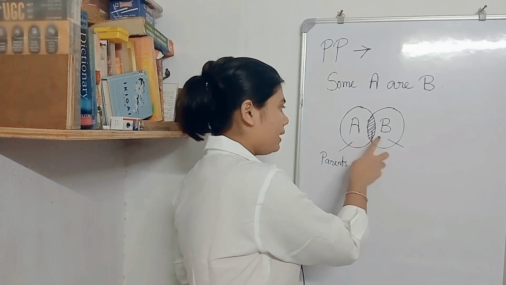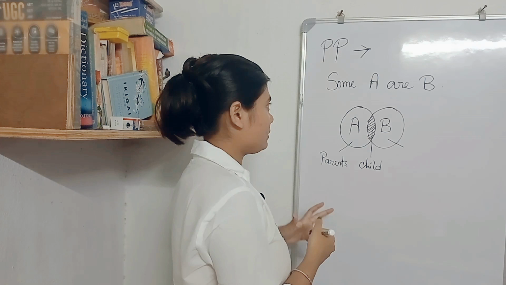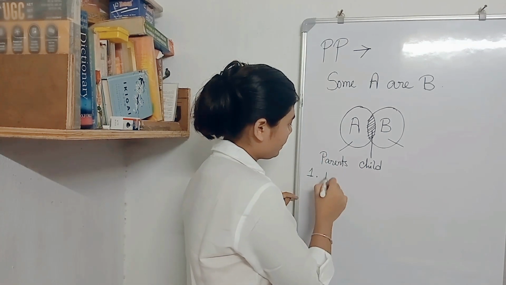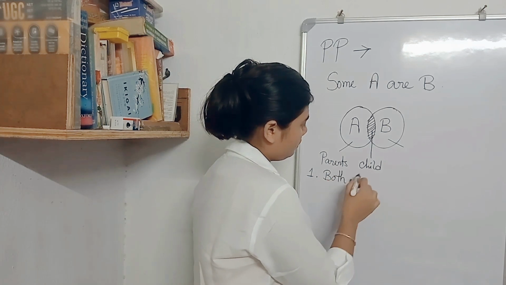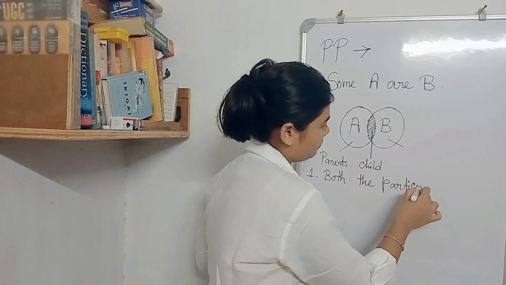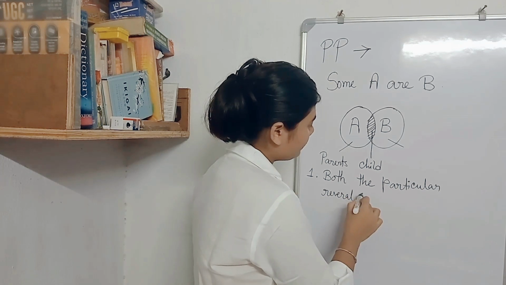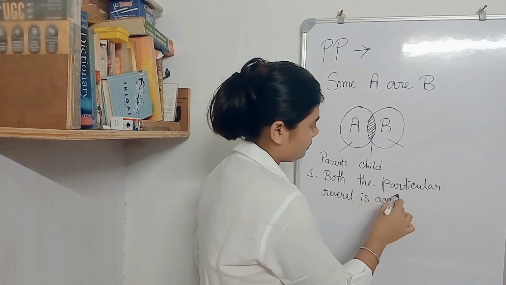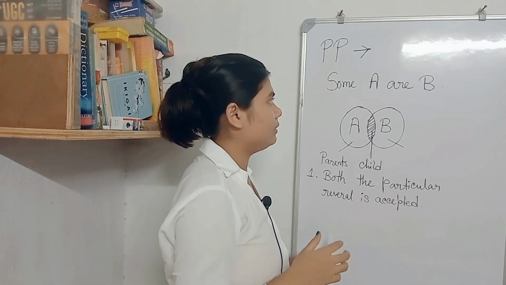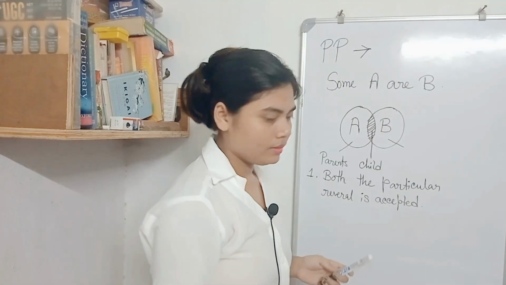So some A are B, some B are A, so both reversals can be accepted in particular positive. Only one rule is there, and that is that the particular reversal is accepted here. So just write down the rules that I am telling you, and when I solve those syllogisms, you can understand them in an easy way.